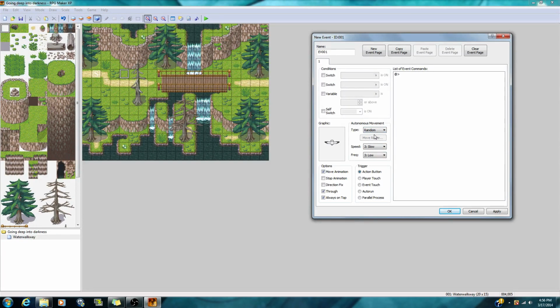Now with random, he's going to be like a bird on drugs. He's going to go right, up, left, you name it. He's going to go in every direction imaginable. So that'll be random for you.